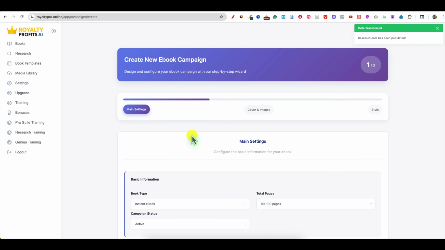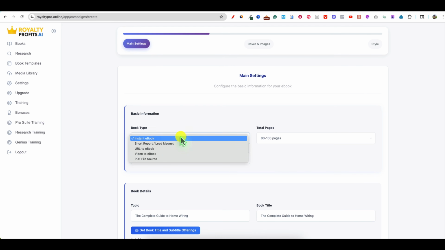Now it's going to take us into the book creation area where there's the settings. You can go in here. We're going to instant ebook. I'm not going to show you all of the methods because this video will get way too long, but you can do a short report and lead magnet for marketing purposes. You can do a URL. So you can take somebody's blog post or your own and plug it in here, and it will create an ebook based on that URL, that blog post. You can take a YouTube podcast or YouTube video and plug it in here, and then it will create an ebook based on that as well.